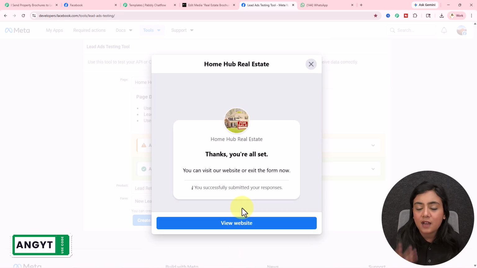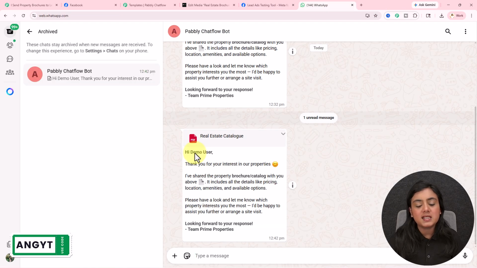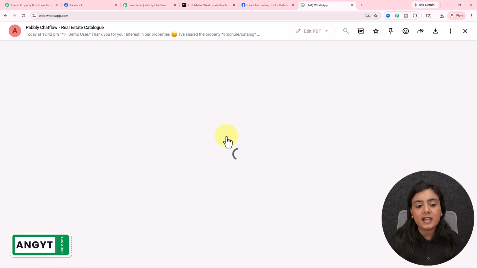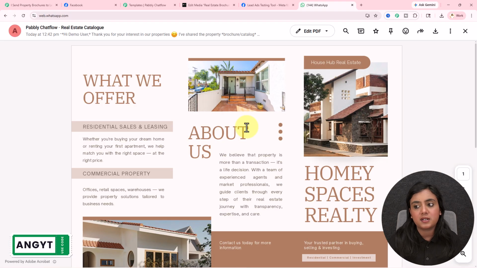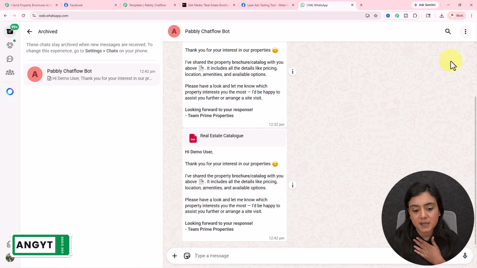As soon as I have done that, you will see for my project, the Facebook lead has been generated. Now let me go back and open my WhatsApp. And you will see on my WhatsApp, I have received a new message with the attachment of the same brochure that I wanted to forward as a business.